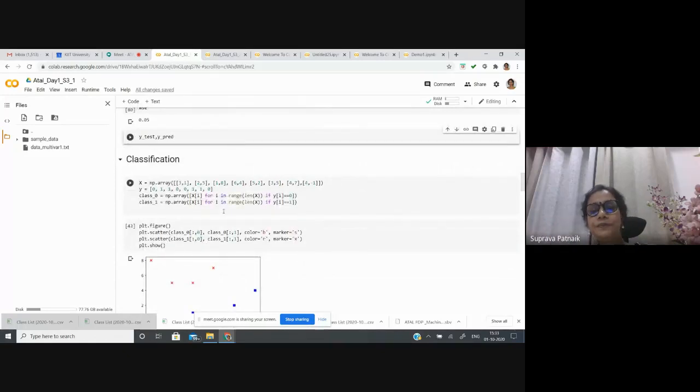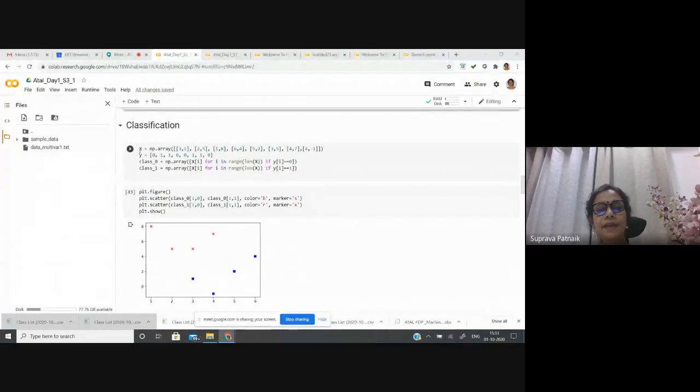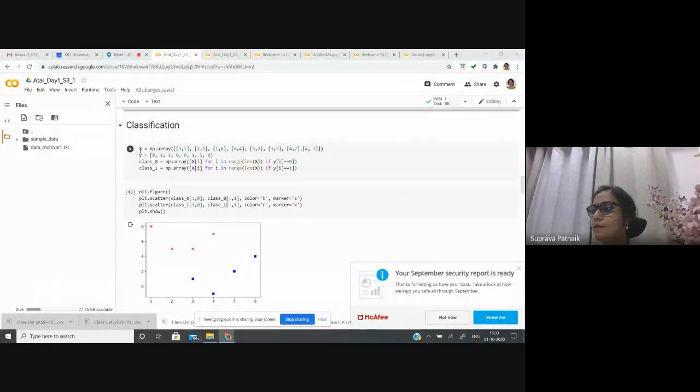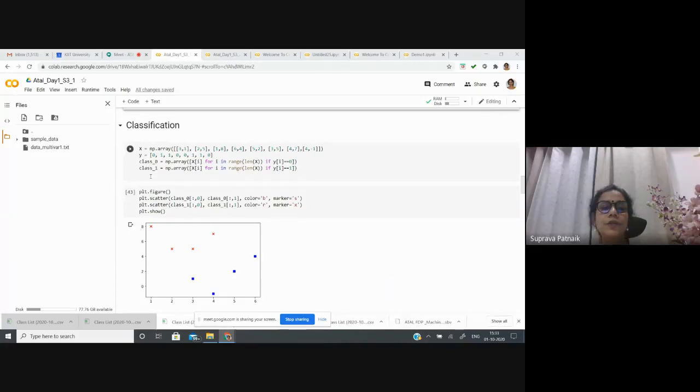Next, I'll show you some classification models. Again, I'll have some simple data, and let me generate this data. Here I have defined the input as two-dimensional input. Suppose the x1, here I have 3, 1, then 2, 5, 1, 8.